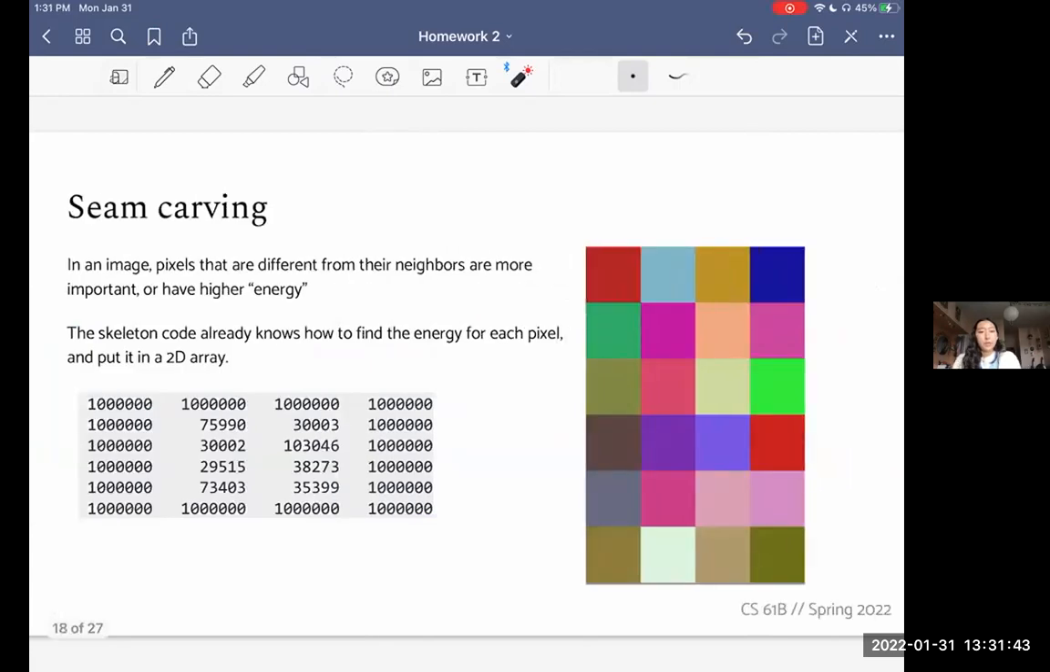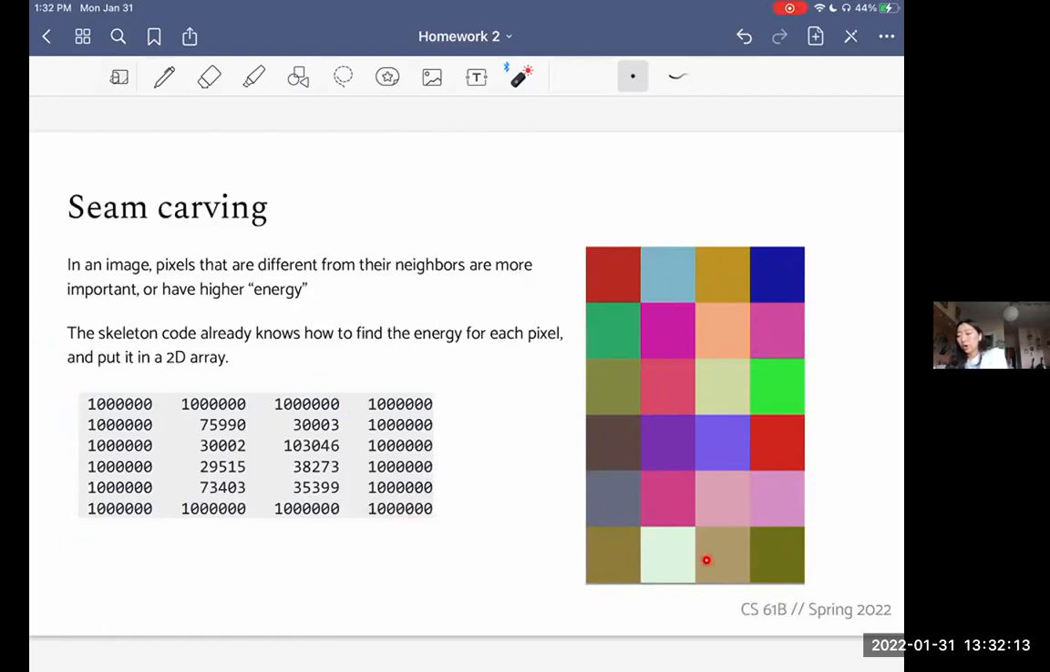And so looking at a different, smaller example, right? One that's only 4 pixels by 6 pixels. We can imagine that in an image, pixels that are different from their neighbors or higher contrast are more important or have higher energy, right? And so the skeleton code already knows how to find the energy for each pixel and put it into a 2D array. And so for this particular example, this is the corresponding energy array.